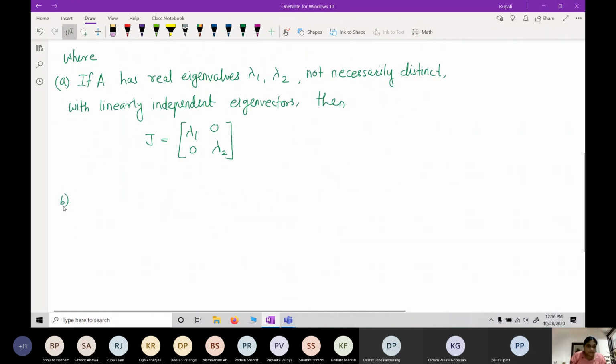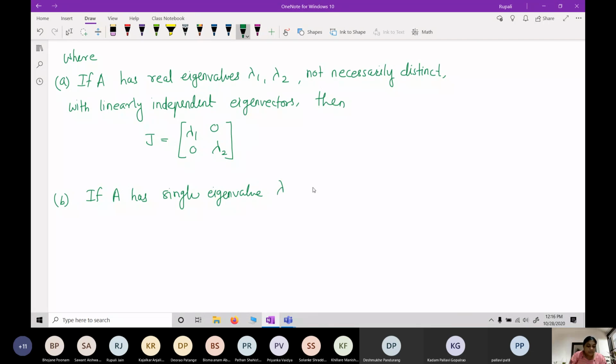Another case is if A has a single eigenvalue, say lambda, with a single independent eigenvector, then J is given by lambda, 1, 0, lambda.